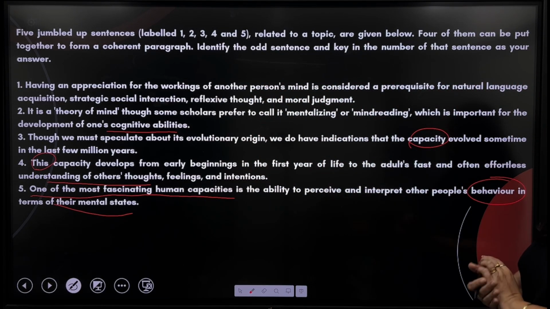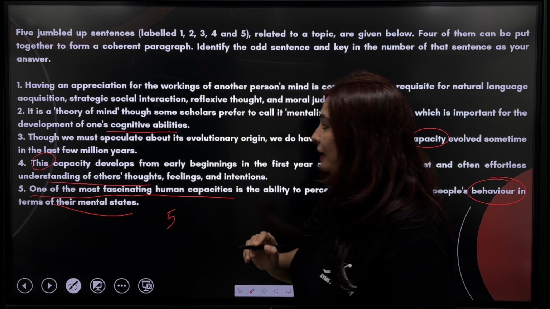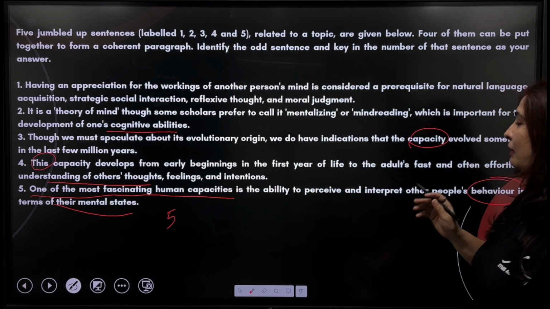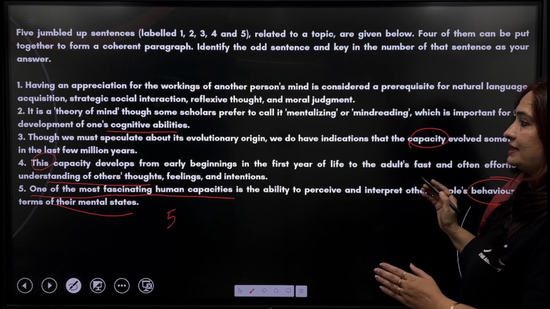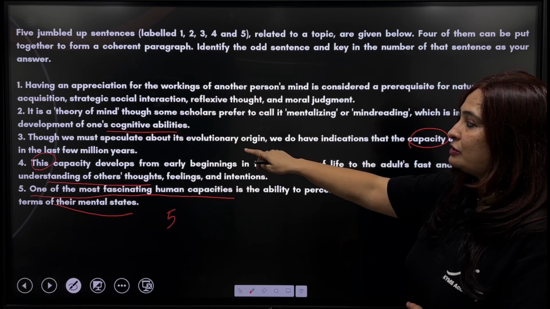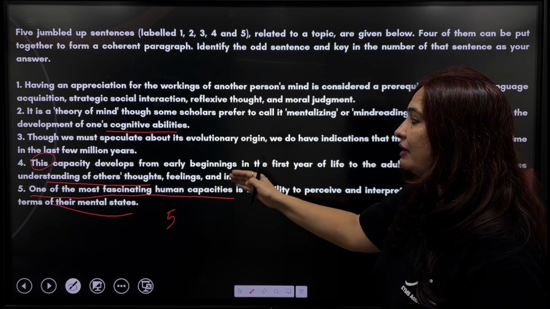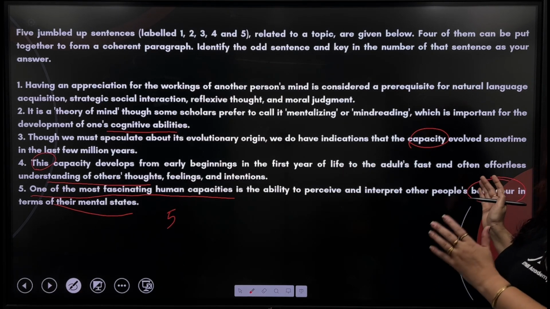This is one of the capacities the author is talking about. Clear? So 5 is going to be the part of the paragraph. Now again, you can see in third and fourth we are talking about that particular capacity, and then again the capacity. Now here we are talking about some evolutionary origin, and in the fourth one they are saying